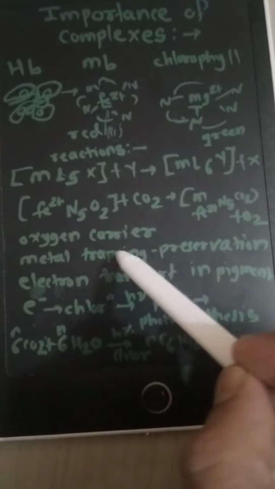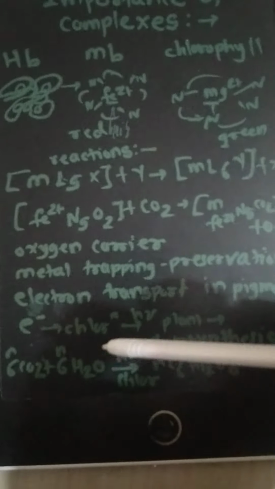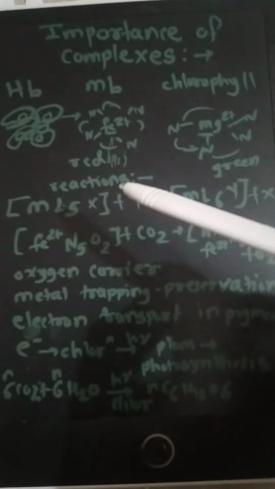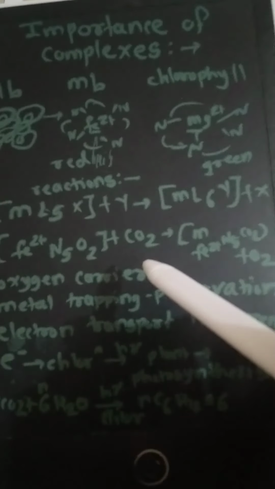Not only biological chemistry but also food chemistry, and in analytical chemistry, these complexes have applications. The complexes have the special characteristic of attachment of ligands with the metal. They have special colors. The reactions are important. Substitutions of the ligands are important. And they play an important role in electron transfer, oxygen carrying, light fixation, and energy transfer in biological cells like animal and plant cells. So that is the importance of the complexes, not only in biological chemistry, but in analytical and food chemistry also.